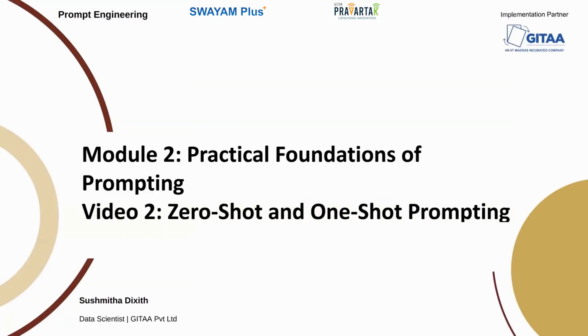In the last video, we built the mental model that everything in this module sits on. Prompt engineering is communication to a probabilistic system, and the goal is to make the output you want the most probable output. We covered the four components every effective prompt needs: task, context, input, and expected output. And we saw in concrete terms what happens when you leave those components underspecified.